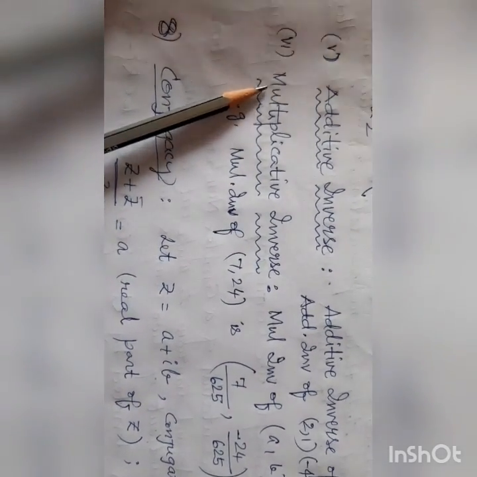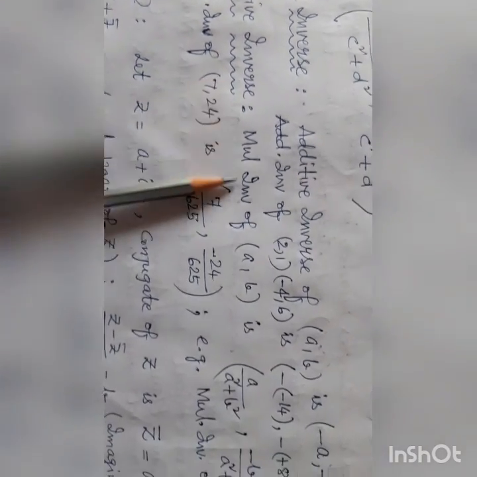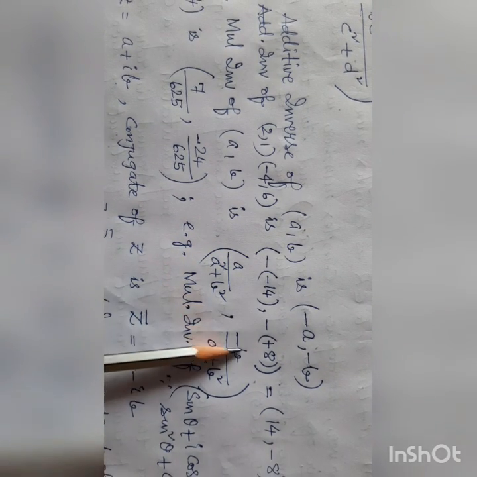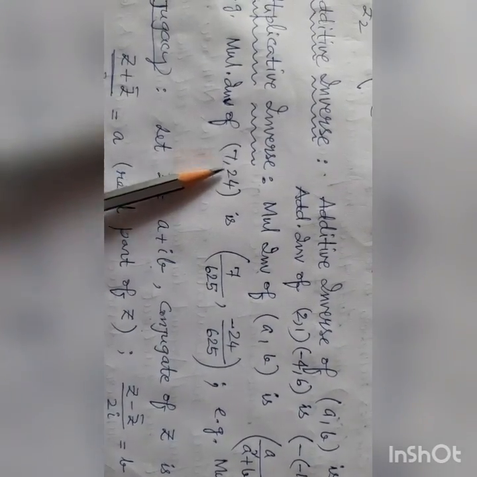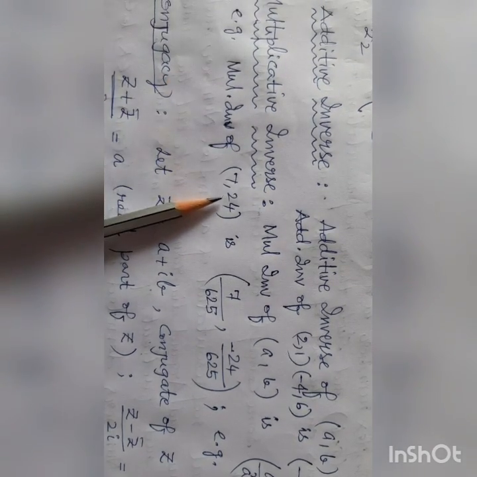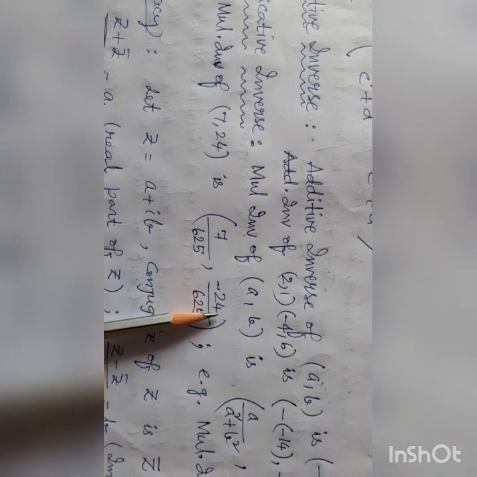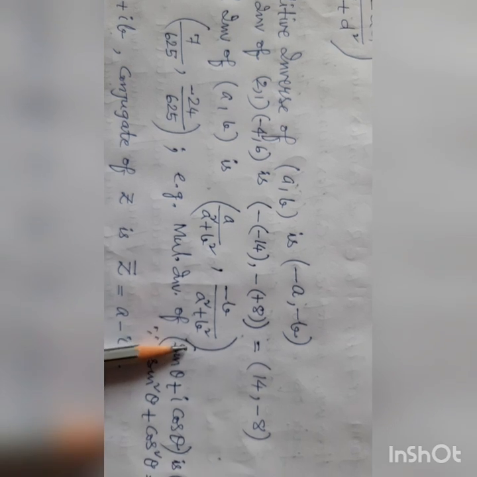Multiplicative inverse. The multiplicative inverse of (a, b) is (a/(a² + b²), −b/(a² + b²)). It is very easy. For example, the multiplicative inverse of (7, 24): 7 by 7 square plus 24 square, 625, and minus 24 by 625, because the formula is a by a square plus b square, minus b by a square plus b square.